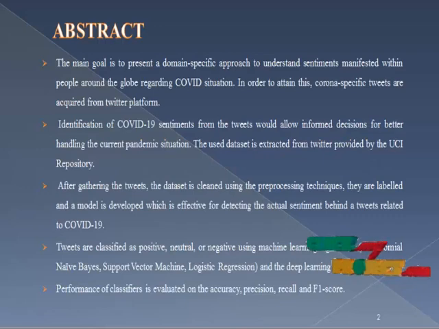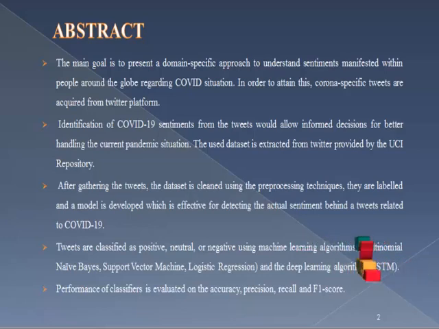Now we are going to see the project abstract. The main goal of the project is to understand the sentiment manifested within the people around the globe regarding the COVID situation. In order to attain this, corona-specific tweets are acquired from the Twitter platform. Identification of COVID-19 sentiments from the tweets would allow us to inform decisions for better handling the current pandemic situation. The data used is extracted from the Twitter user repository.